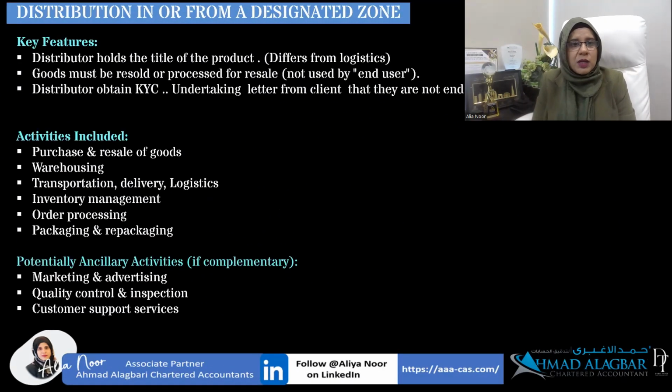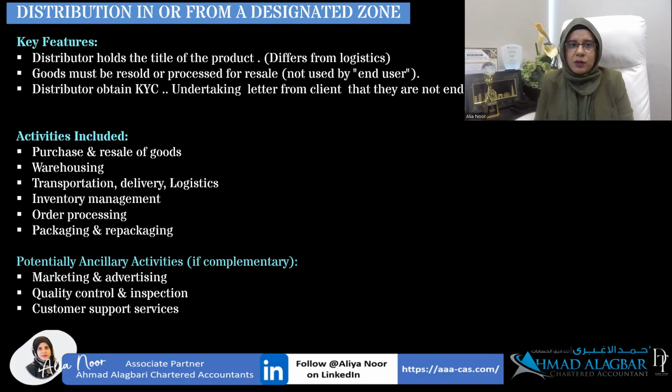Now, the key feature here is that the distributor should hold the title of the product, which differentiates him from a logistics company, and goods must be resold or processed for resale and not used by an end user. In this case, the distributor company has to obtain an undertaking letter from the client declaring that they are not the end user.